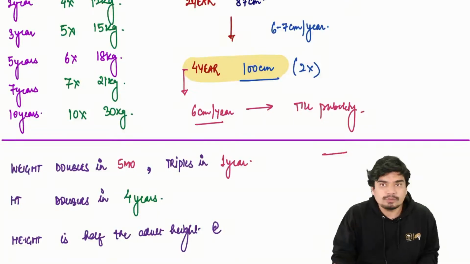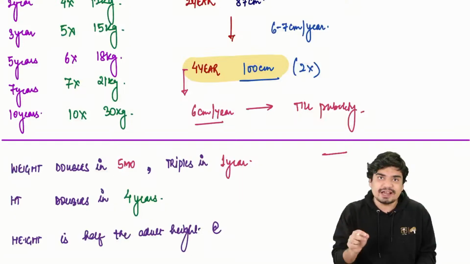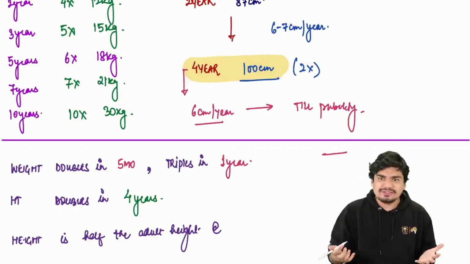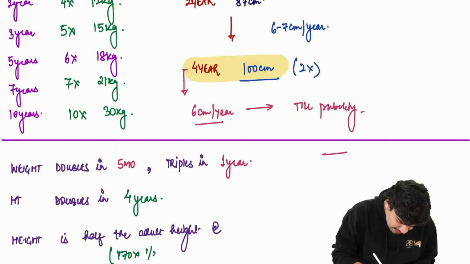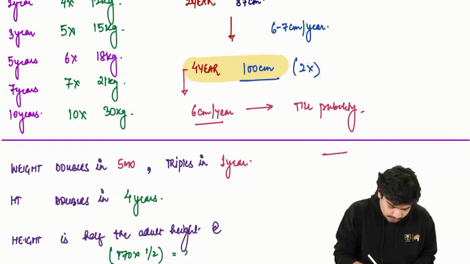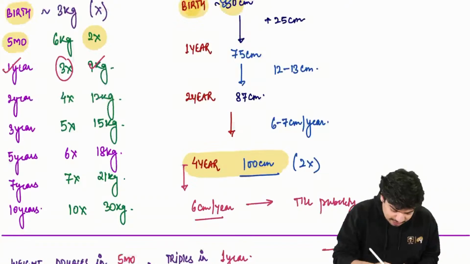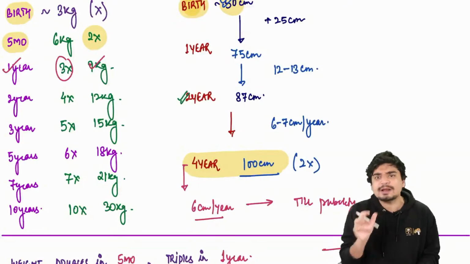There was a question asked previously that a child's height is half the adult height when? So normal adult height is around 170 centimeter. Half the adult height is going to be 170 into 50%, around 85 centimeter. So when was the child 85 centimeter? Child was 85 centimeter at around 2 years of age, slightly prior to 2 years.